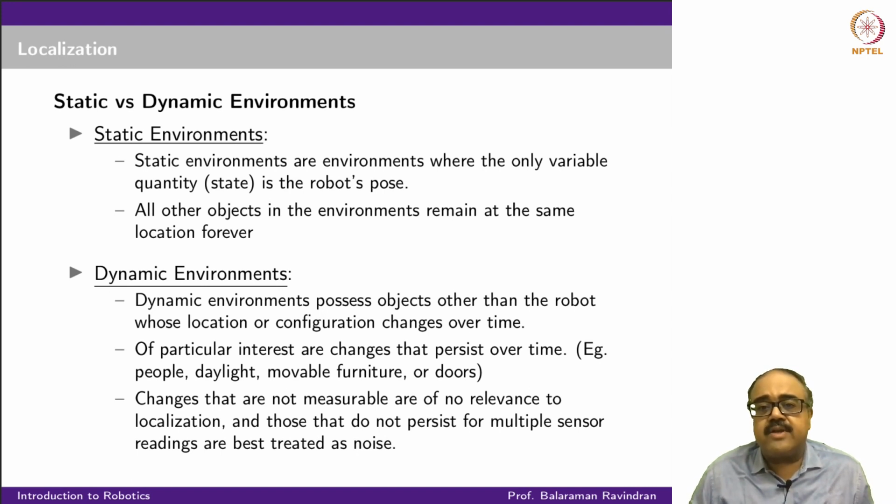If you do that, then you have to keep updating the state whenever these objects move, and every time I want to estimate the new state, I'll also have to check whether these objects have moved. So in effect, it becomes like a mapping algorithm also, where I'm looking at a feature-based map where the features are assigned to these objects. So I'm also estimating the map while I'm estimating my location. This becomes a mapping problem as well.